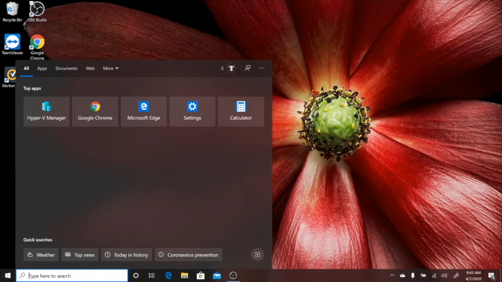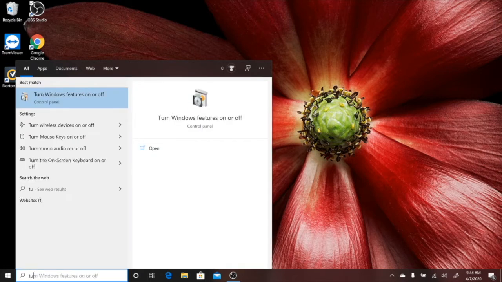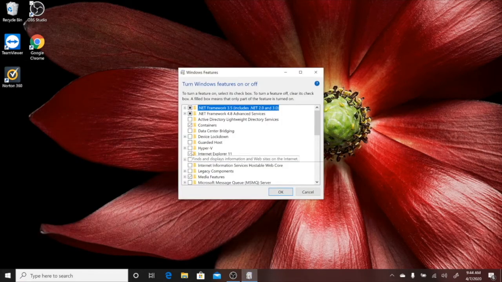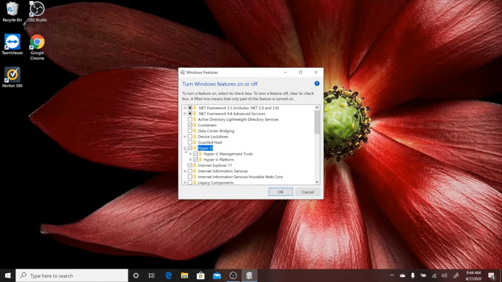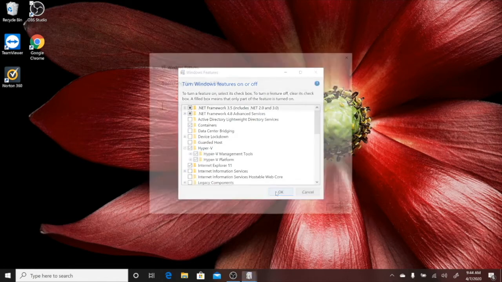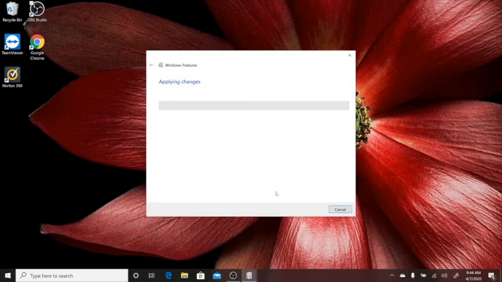Next, use the search pane and type Turn Windows Features On. Select that, then find HyperV. Enable by clicking the box next to HyperV. Hit the plus sign to expand. Ensure that all three nested boxes are also checked. Then click OK. Once these settings are applied, you'll need to restart the Windows computer.